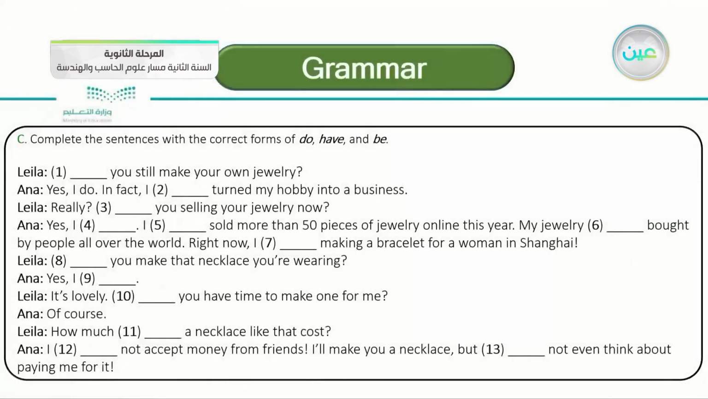The next exercise is C. Complete the sentences with the correct forms of do, have, and be. With the correct forms, not the words themselves. You have to use the correct form.